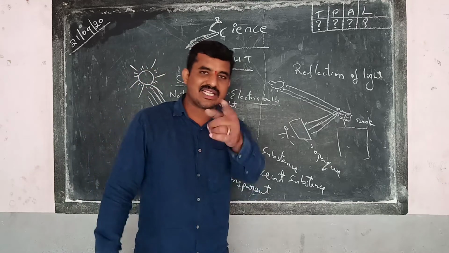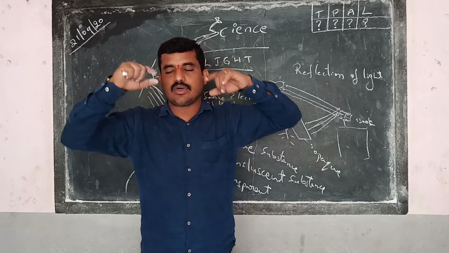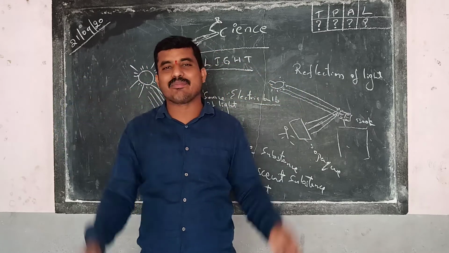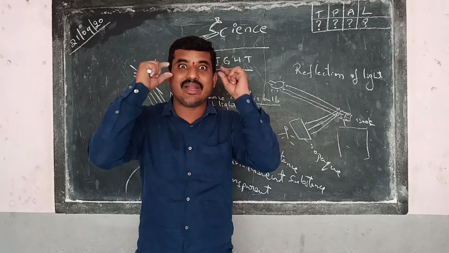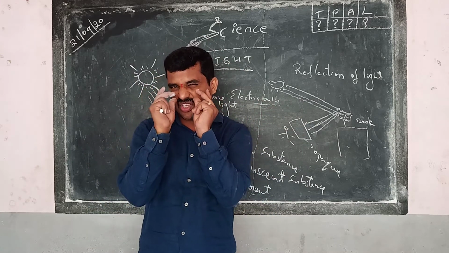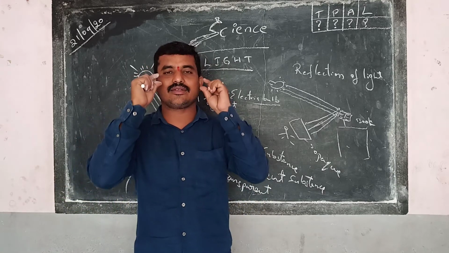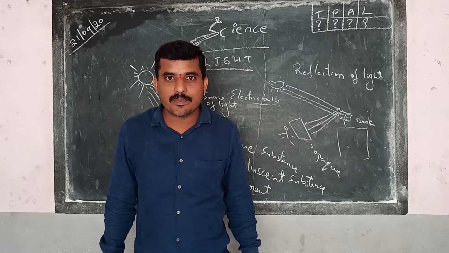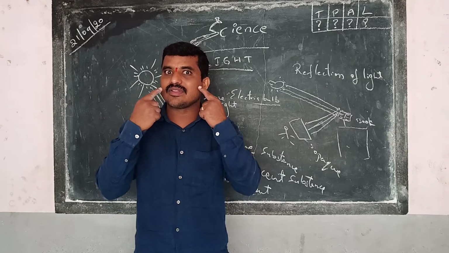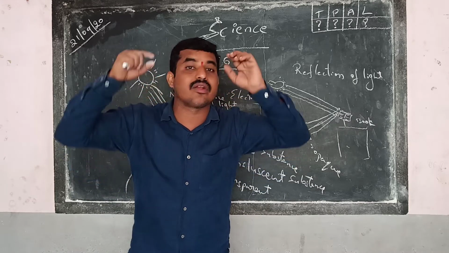Transparent substance. That is what our goggles, spectacles are made of, not opaque bodies. Imagine if they were made with opaque bodies, what would happen? Imagine our goggles made with stylish wood, very nice designs. You wear that. Can you see the object? No. Why? It is not allowing the light to pass through it. It is an opaque body. When we use an opaque body, we cannot see the light.